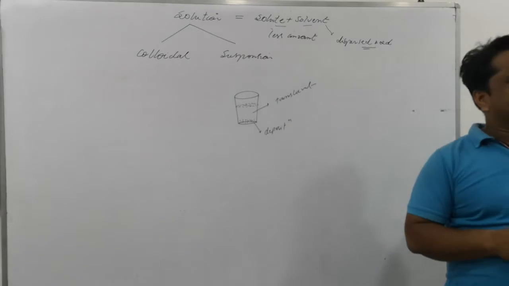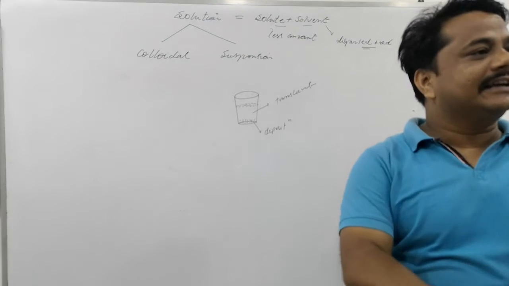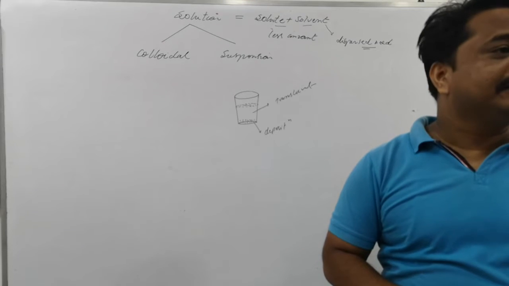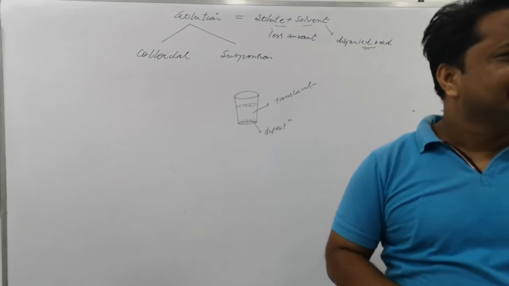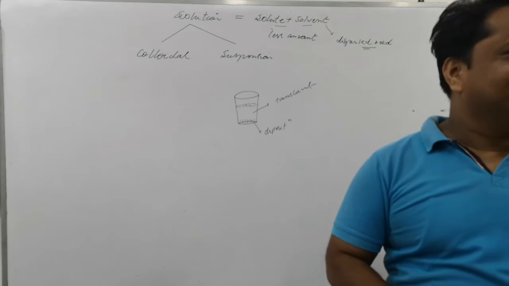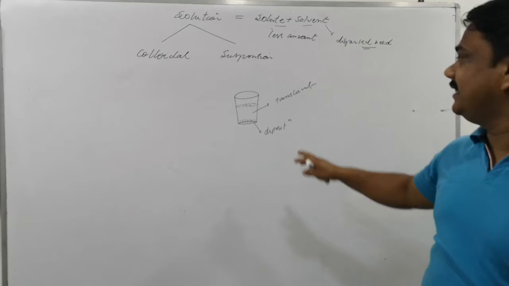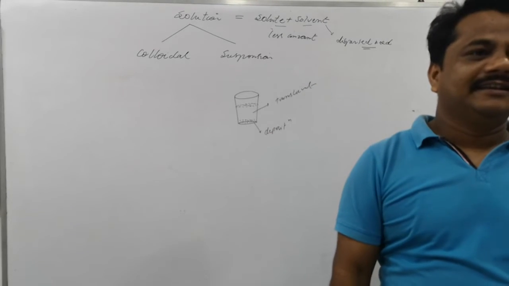So what is a suspension? When a suspension is allowed to rest, the solute particles settle at the bottom. This is a suspension. So obviously the particles will be large in size. But this does not happen in the case of colloidal; those particles are very light. In a suspension, particles easily settle under gravity at the bottom of the container.